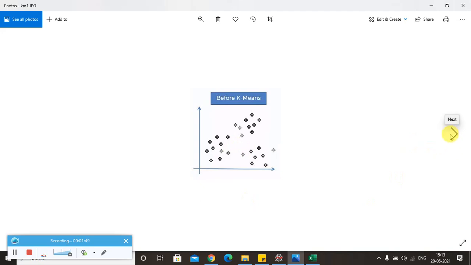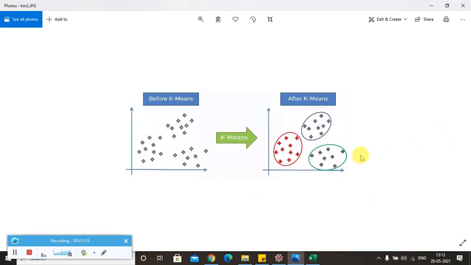So this is where the k-means algorithm plays a role. It takes out the complexity from this decision making process and allows you to classify and easily identify those clusters of data points in your data set in this way. This is the final output we are going to get once we apply the k-means algorithm to these observations. It is very clear that k-means has successfully identified three clusters among these based on some mathematical equations. Now let us try to understand the step-by-step procedure of how it works.